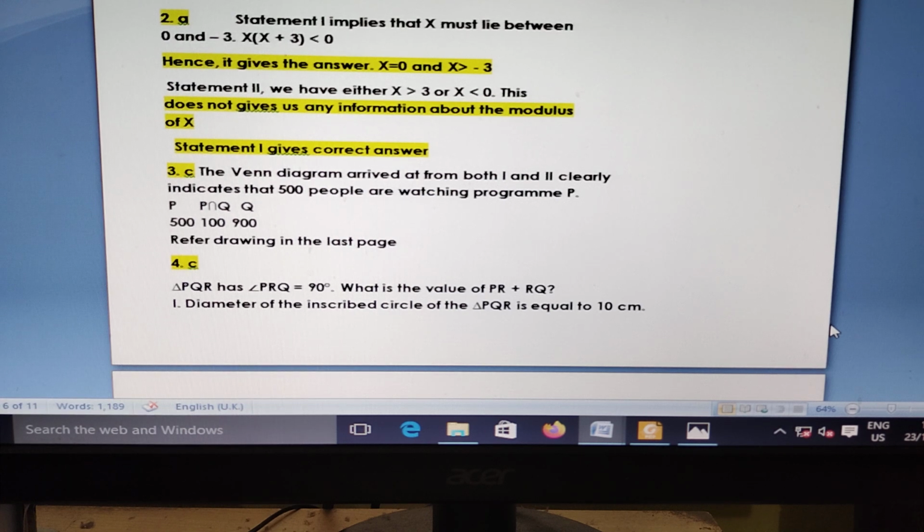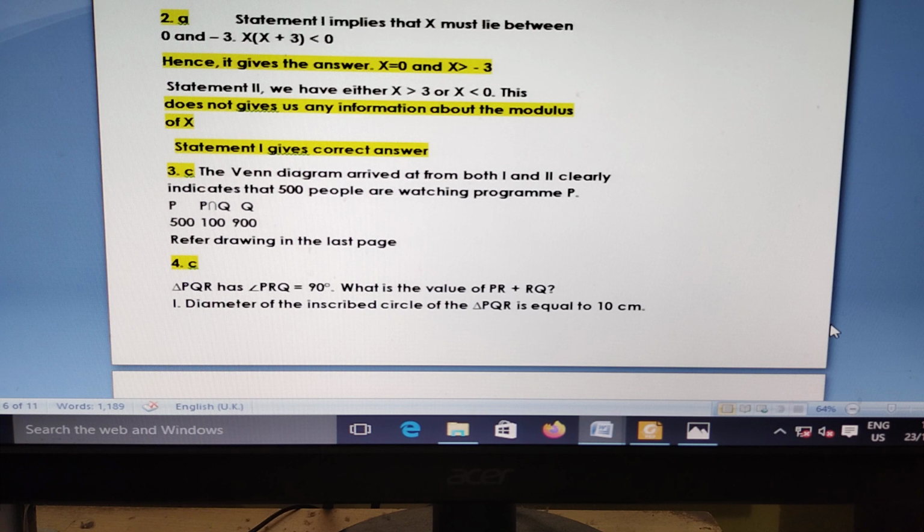Then question number 3 is a Venn diagram problem. I have already calculated so many things. You see only 1500 people are there, 500 watching P, 100 is the common intersection, 900 Q. This is only a repeat. I have already made 5 to 6 problems in the last quantitative sections.